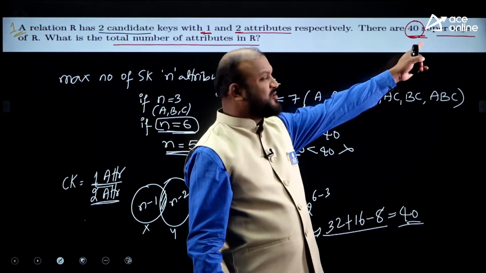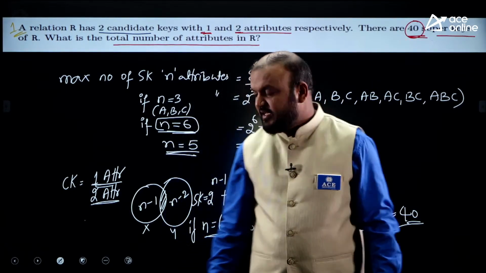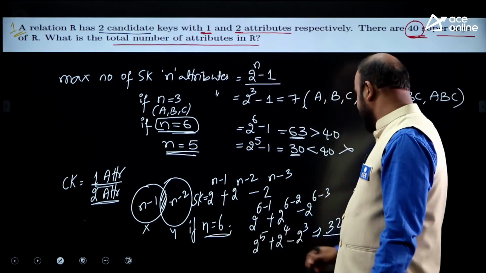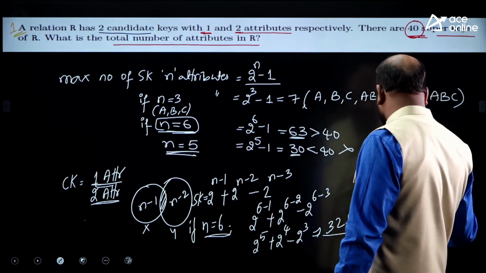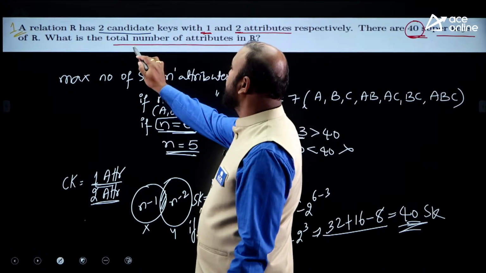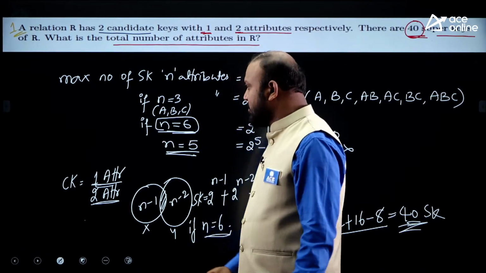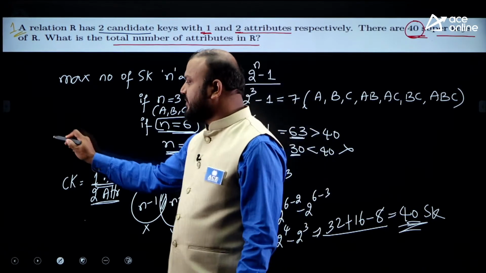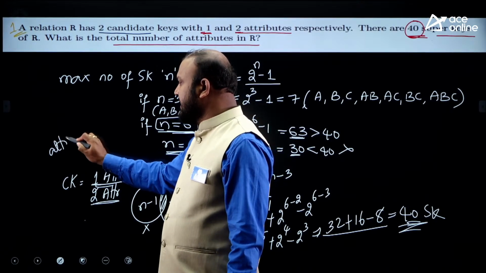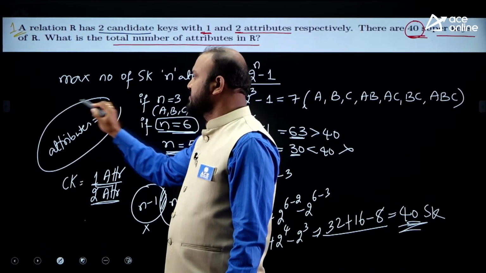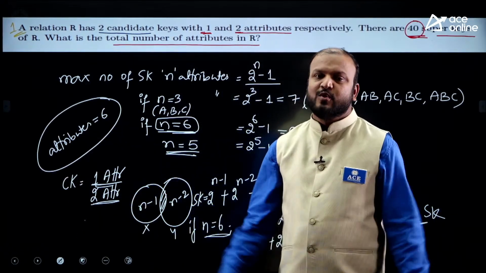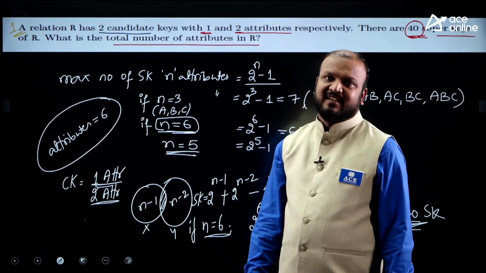Here in the question, how many super keys are given? 40 super keys. Here when n equal to 6, we are getting 40 super keys. When it is 40 super keys, the question is about the total number of attributes in R. How many attributes can you expect in the relation? The number of attributes is equal to 6. This is the only one matching an answer. So the answer for the question is 6.